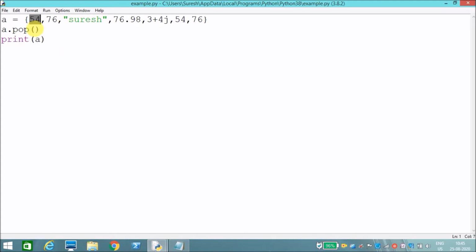Okay, 54 removed from the set. We don't know which element it will remove using pop.